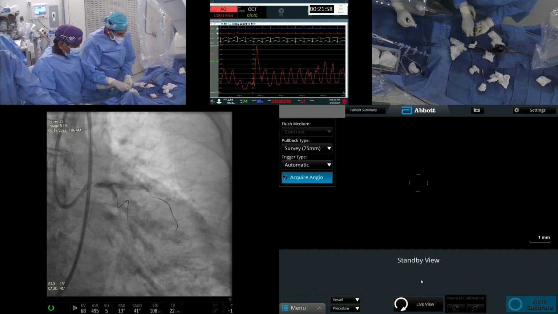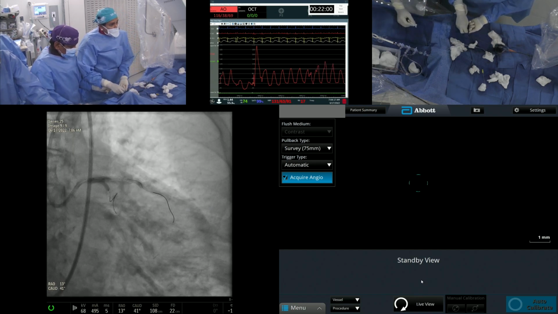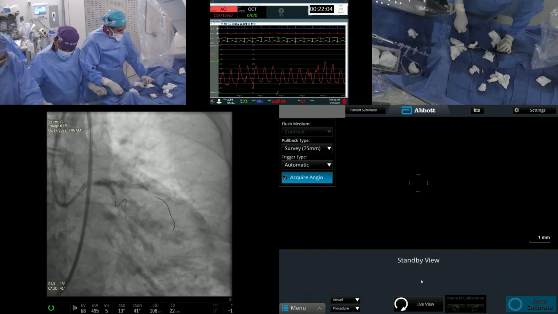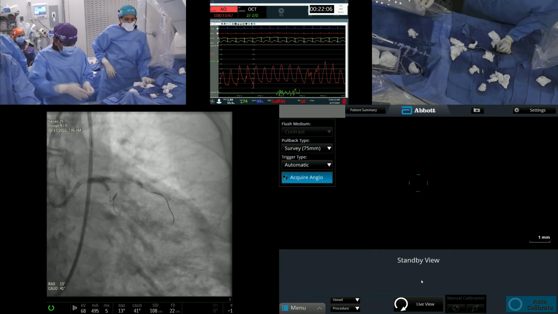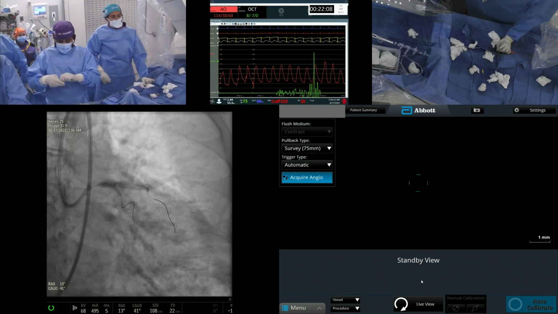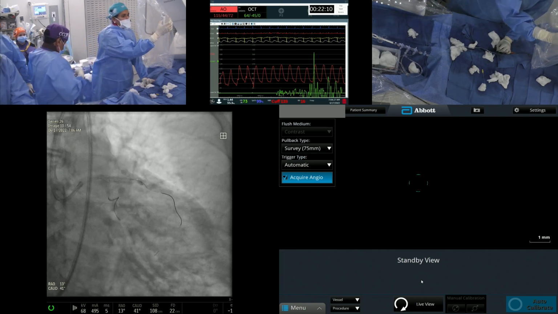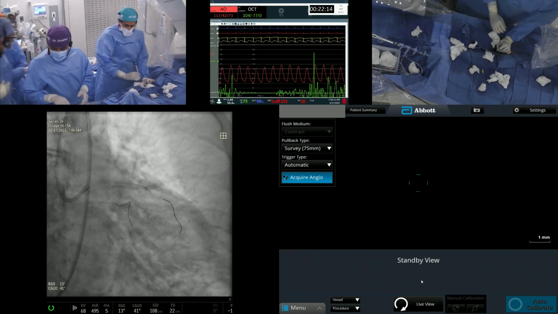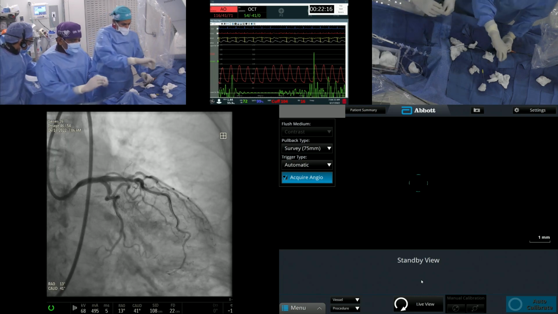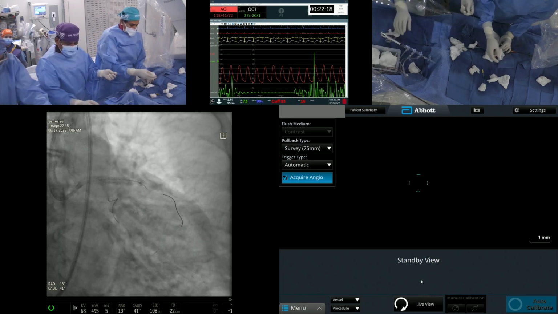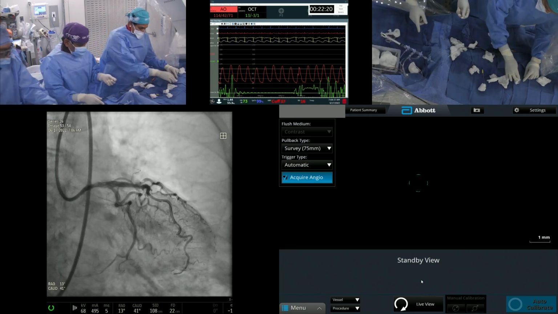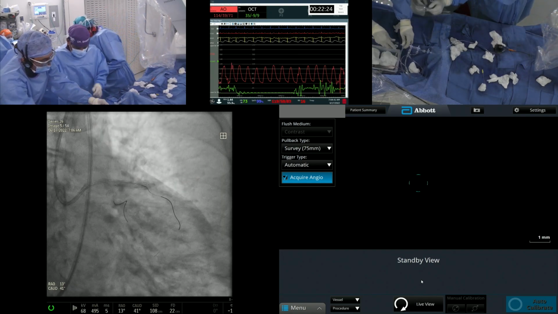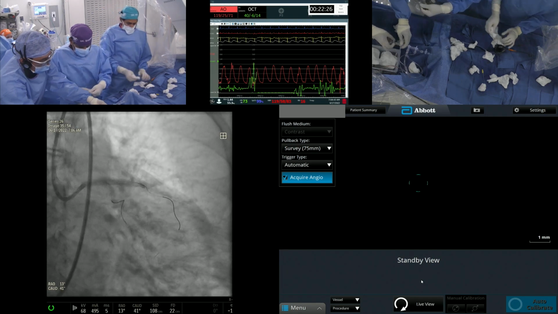Okay, so we were able to do that. Before that, we did the POT of the left main. That was with the 4.0. So we went with the 4.0 up to 18, and then we did this final kiss here. That's where we are, and now I think you saw the final result. We're ready for the imaging now. And this is the one where we will definitely do the OCT of the side branch also to optimize further, because we know that the ostium of the circumflex is always the Achilles heel of restenosis.